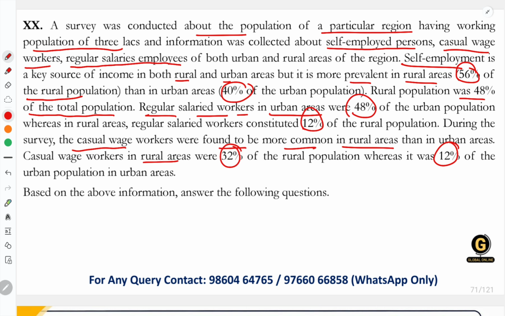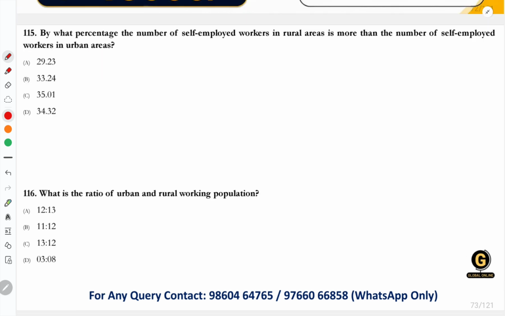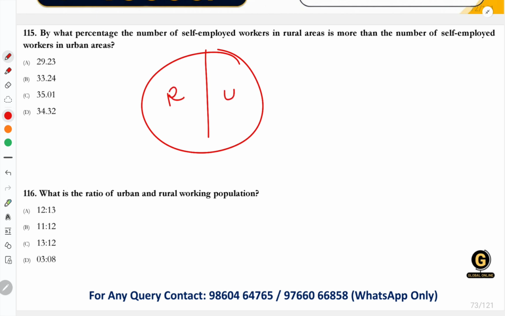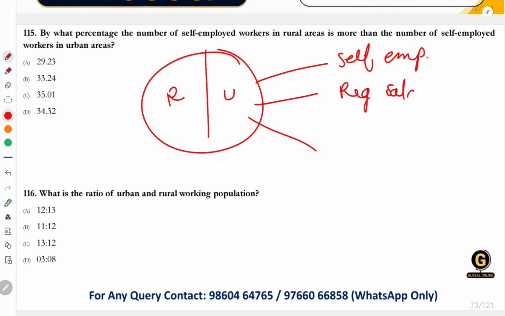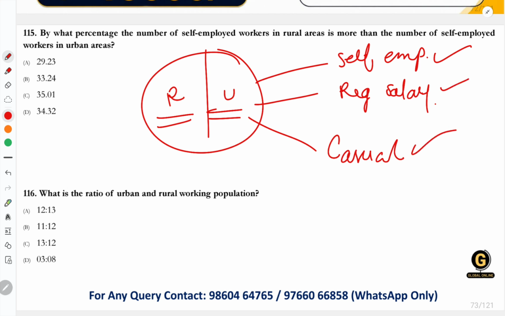This is what it is talking about. Let's see the questions first. Simply we'll understand the paragraph here. What was given? The government has done a survey, okay, of the working people in one region, both of the rural and the urban area. We are looking at both locations, cities as well as the villages. And there are three different types of people working here. One is self-employed, the second one is the regular salary employees, as well as the casual working employees. There are three different types. So the survey is simply divided into people based on the place, rural or urban, and the type of their employment.